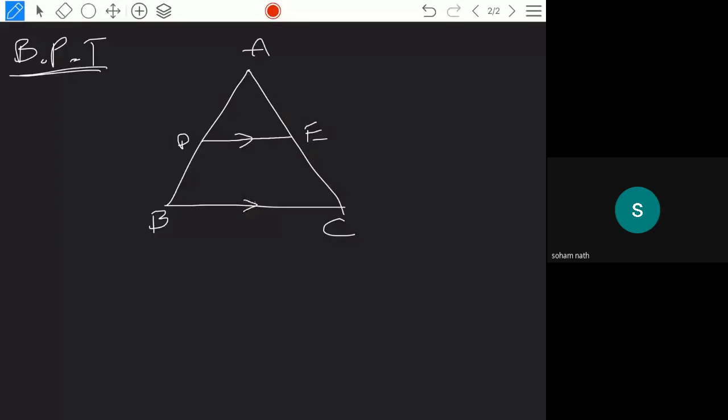This is the basic proportionality theorem statement. AD by DB is equal to AE by EC. Is it visible to you?